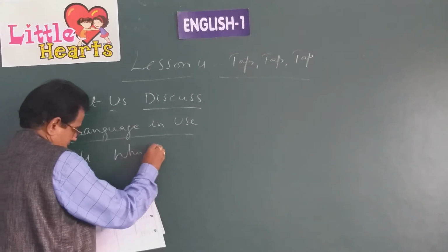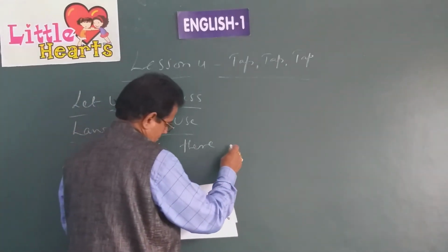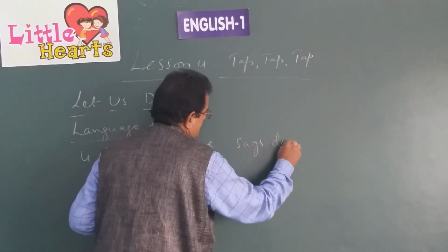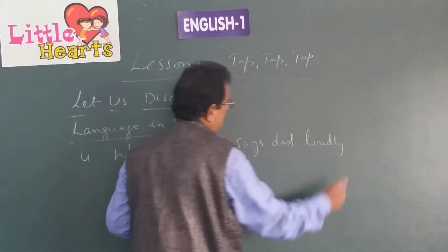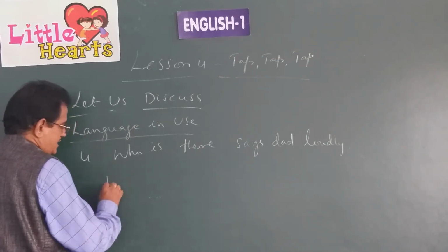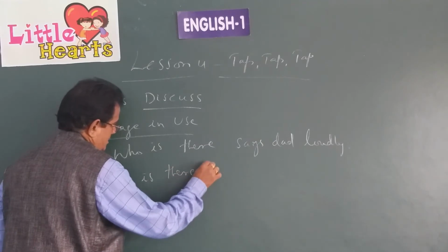"Who is there?" says dad loudly. So who said these words? So what should you write here? "Who is there?" Question mark, quotation mark.